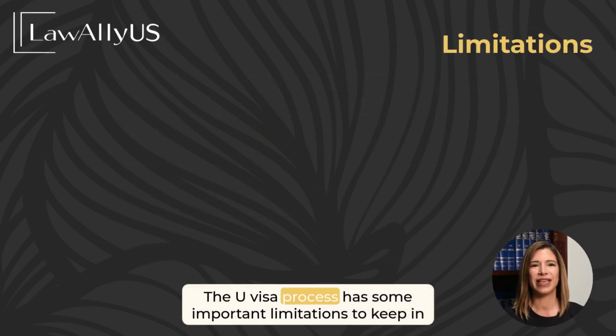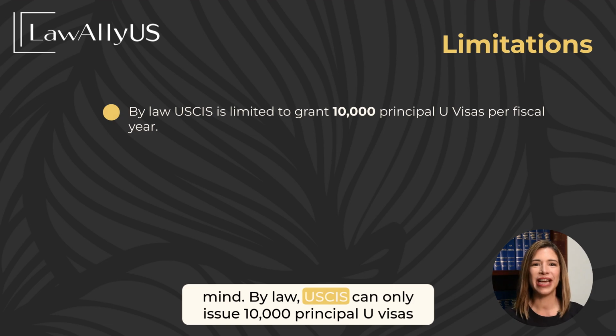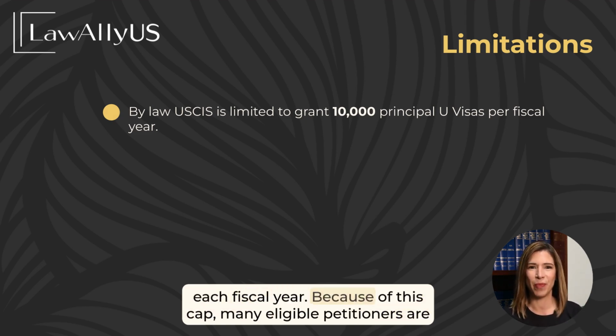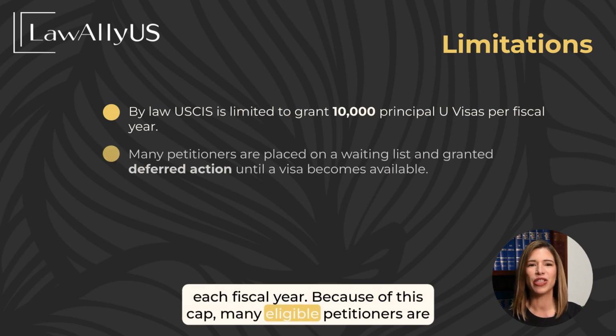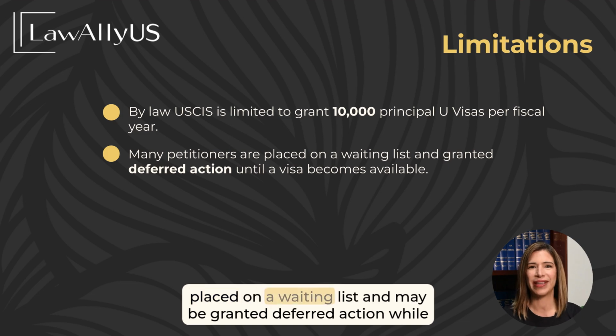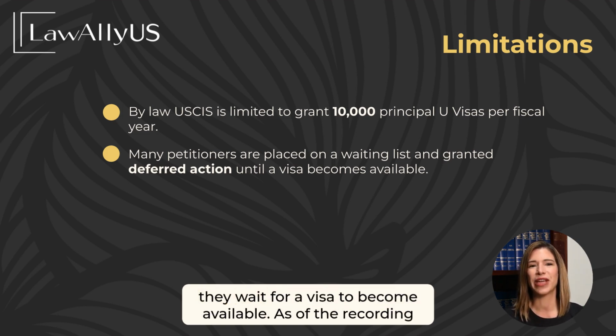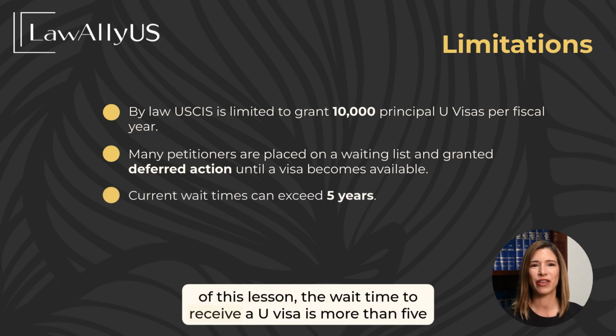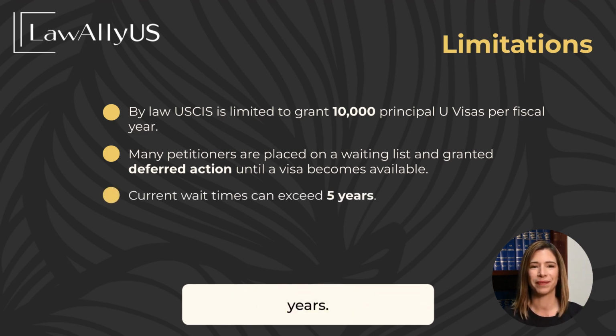The U visa process has some important limitations to keep in mind. By law, USCIS can only issue 10,000 principal U visas each fiscal year. Because of this cap, many eligible petitioners are placed on a waiting list and may be granted deferred action while they wait for a visa to become available. As of the recording of this lesson, the wait time to receive a U visa is more than 5 years.